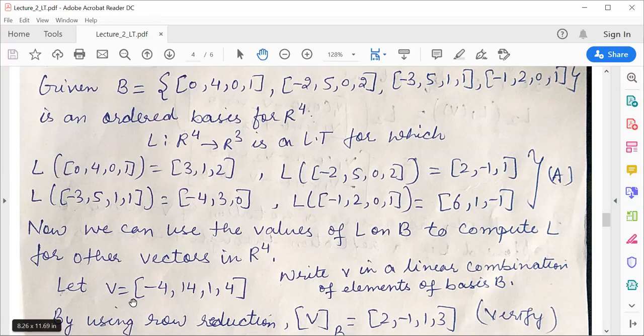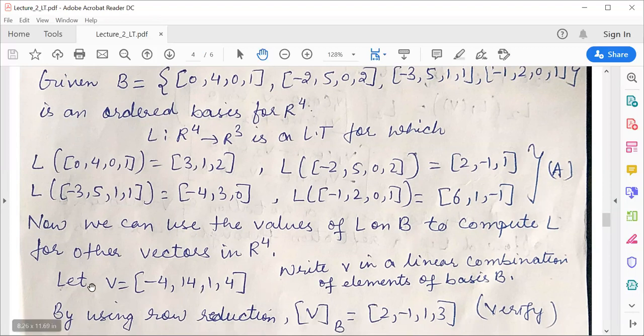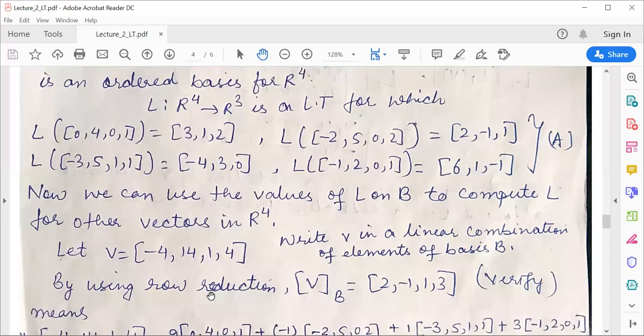Consider any arbitrary vector v equals (-4, 14, 1, 4). Definitely this is an element of R raised to power 4, right? Now what we need to calculate is L of v, where v is given by this element of R raised to power 4. Okay. Now firstly, we will find the coordinate vector of this v.